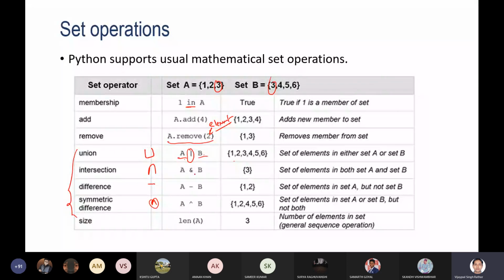Intersection, the common element associated with these two sets will be printed or assigned. Here you can see 3. Okay, difference, whatever element is common will be removed from the first set. The common element is 3, so 3 will be removed. So that is the meaning of the difference. So A minus B, we are subtracting B from A, but the common element in A will be removed. So the meaning of set difference is actually a minus.